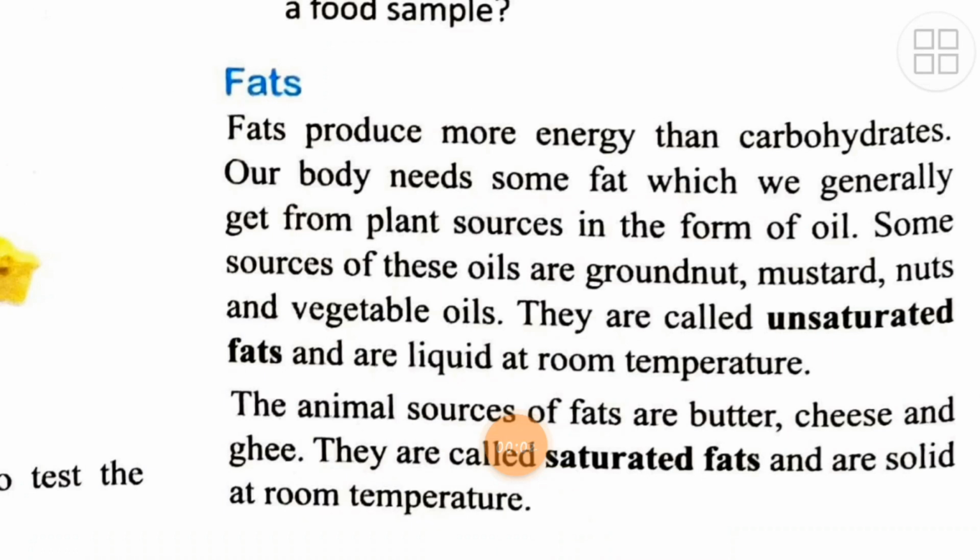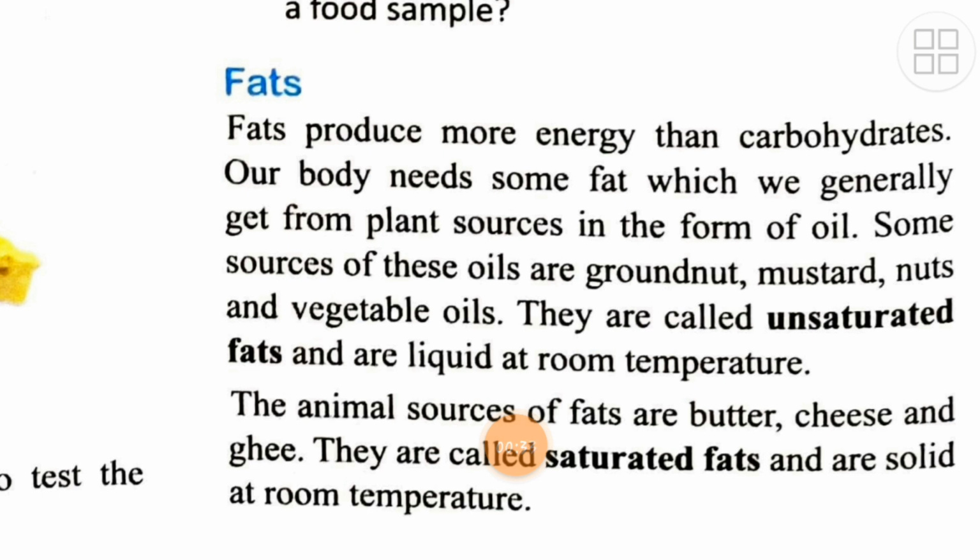Now let's talk about the third category of the nutrients, that is fats. Fats produce more energy than carbohydrates. Just now we have read that carbohydrates are the main source of energy for our body. Same way, fats are also providing us energy, and we get fats from what? We are consuming in the form of oil which is derived from the various plant sources. Some sources of these oils are groundnut, mustard, etc. Now they are called unsaturated fats or healthy fats, and they are liquid at the room temperature.